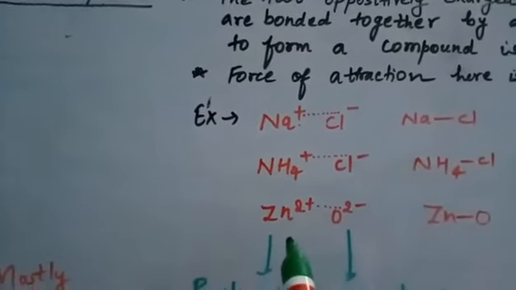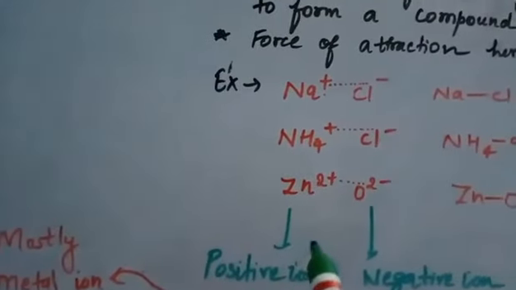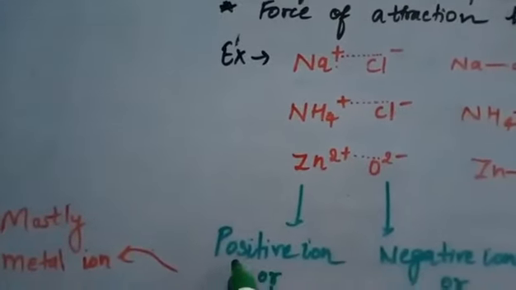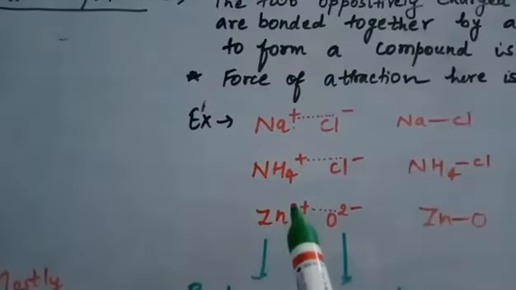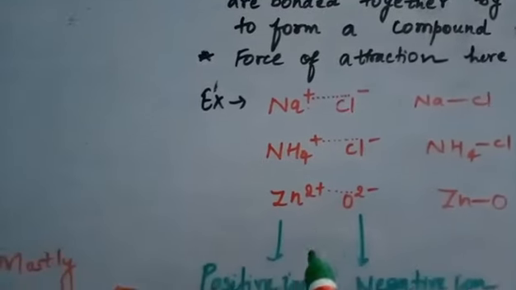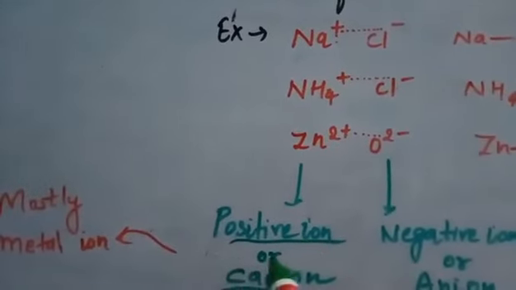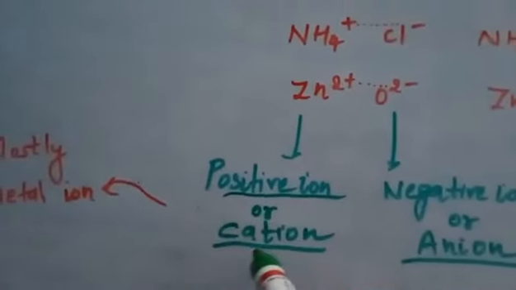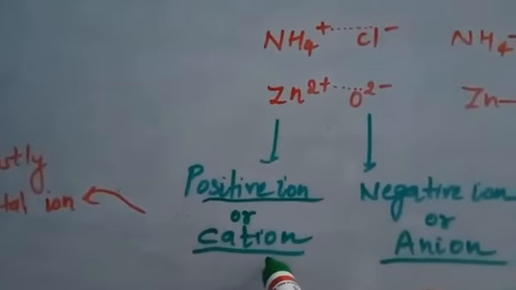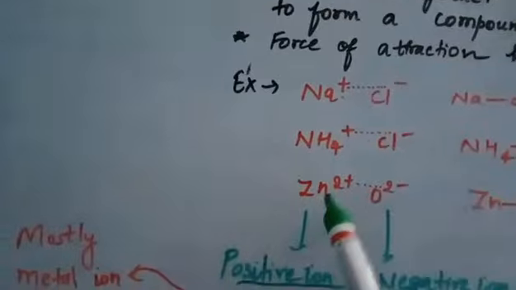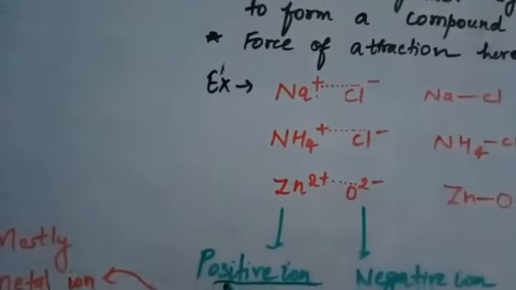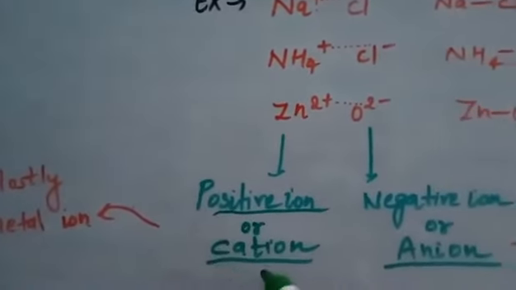The ions we have taken here which have a net positive charge are called positive ions, and they are also named by one more term, cation. So the sodium ion, ammonium ion and zinc ion are called positive ions or cations.